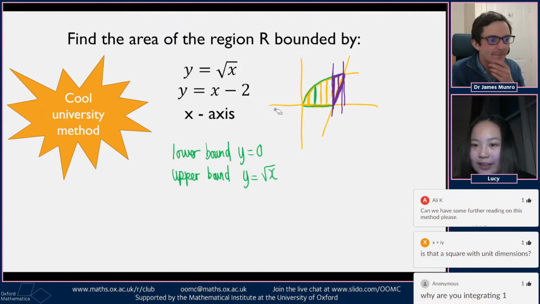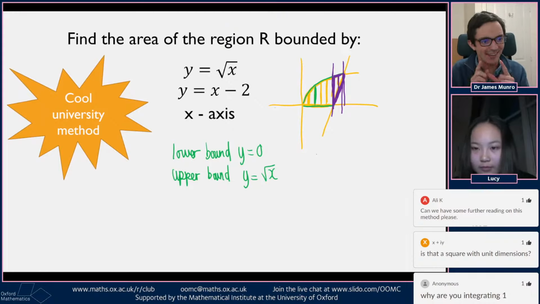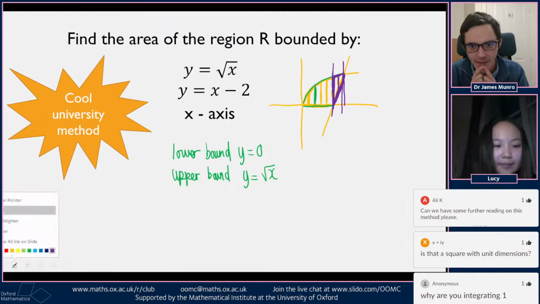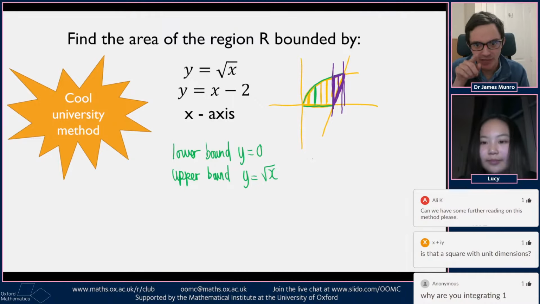Okay, so are we continuing with vertical? Yeah, I think so. So I think I want there are some lower bounds. Naught and root x. This will let us do the green bit, won't it? The green bit of the integral. Okay. Yeah. I guess we're splitting into the green bit and the purple bit, like you said. But for the green bit, we're going to have to integrate 1 dy by dx up from y equals 0 up to y equals root x, and then sort out our x integral.